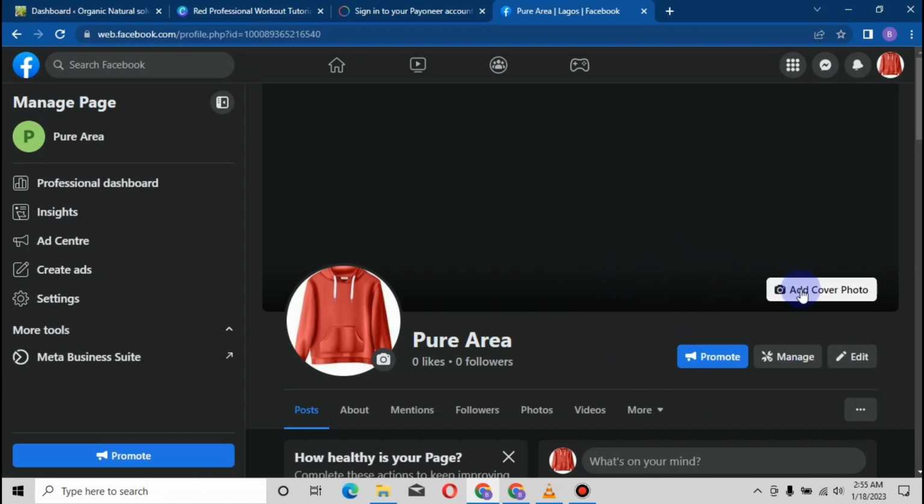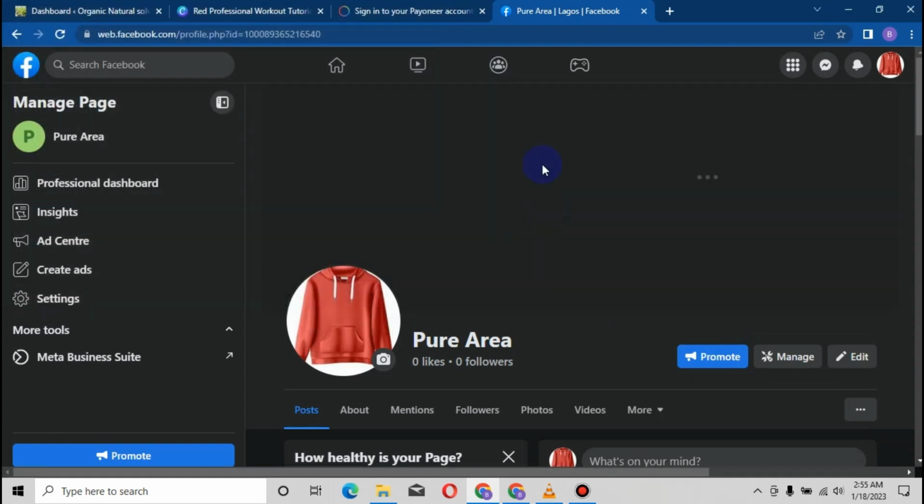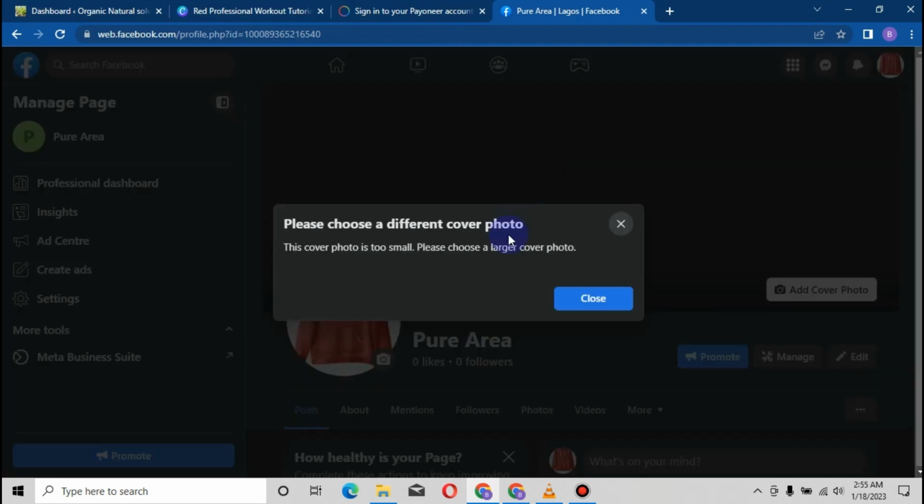So the next thing is we are going to use any kind of cover photo because I don't have time to start going to Canva and designing something very nice. You can equally go to Google and just browse clothes photos that are of big size, because a Facebook page cover photo requires a big size. Let me show you guys what I mean. If I use a smaller image, let me use this one and just show you guys something. It will tell us automatically that this cover photo is too small. Please choose a larger photo.